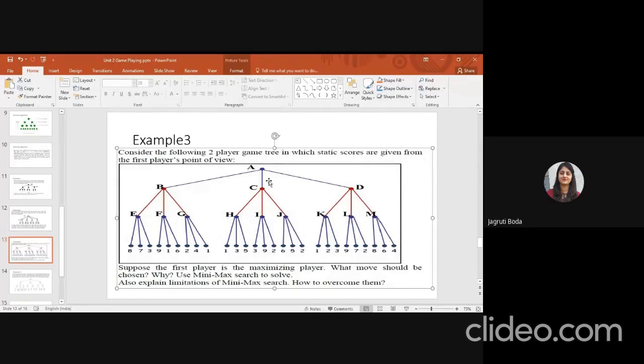Now you have to find the value of your A node as the maximizing player. The first player is your maximizing player, right? So you have to start with the maximum value. Suppose the first player were the minimizing player, then you would have to start with minimize, maximize, minimize and maximize. Okay? Here you are given a maximizing player. Calculate and tell me the final answer of this example number 3.